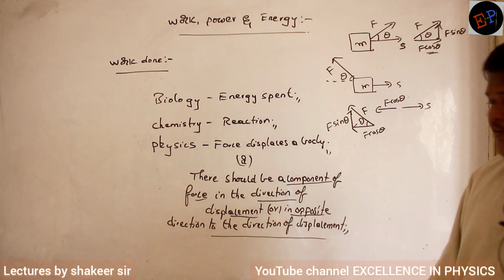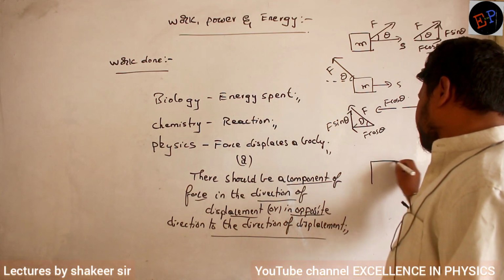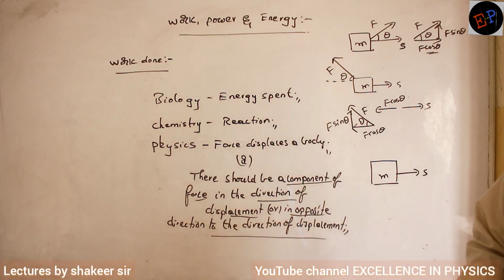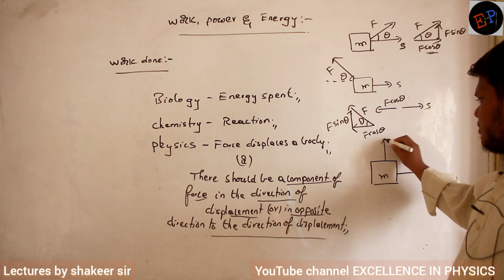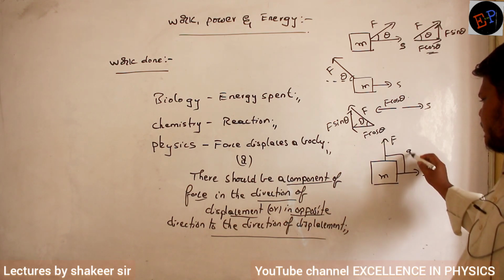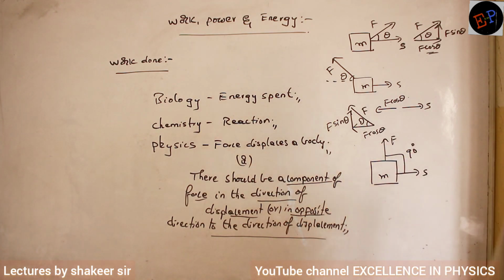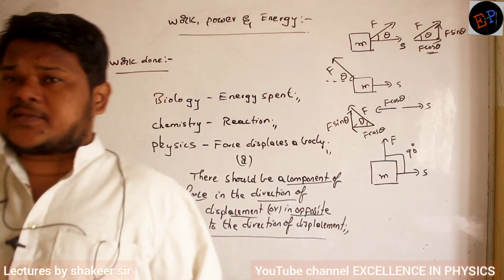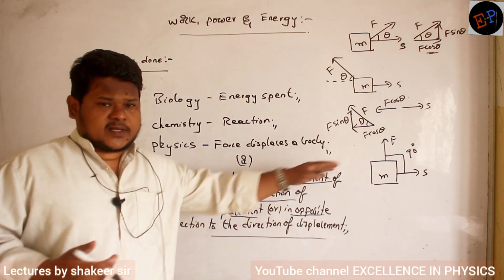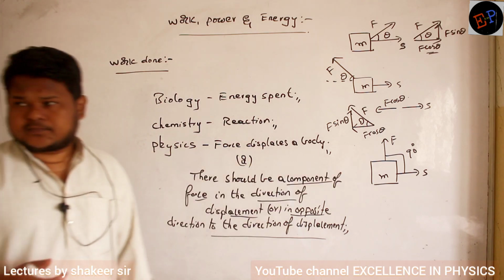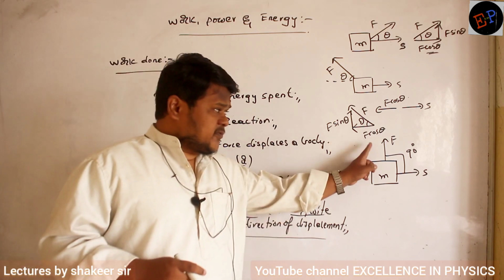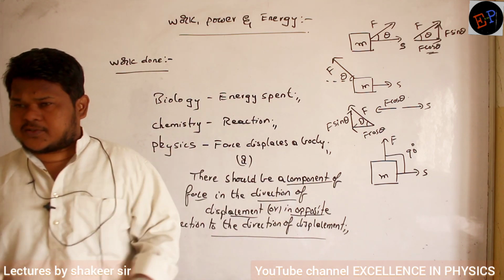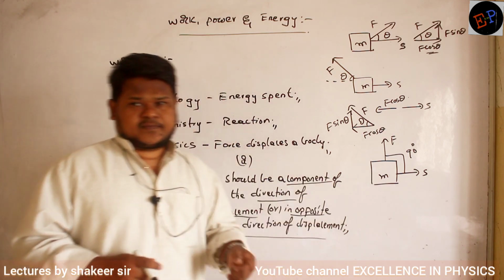Okay. But if you take one more condition, again if you take the same body of mass m, body is moving in this direction, but I am applying force in this direction. Force is making an angle of 90 degrees with respect to displacement. Okay. In this condition, can I split a force into two components such that one component is in the direction of displacement? Can I do that? Are you able to understand? Now this force vector I want to split into two components such that one component should be in the direction of displacement. Is it possible?